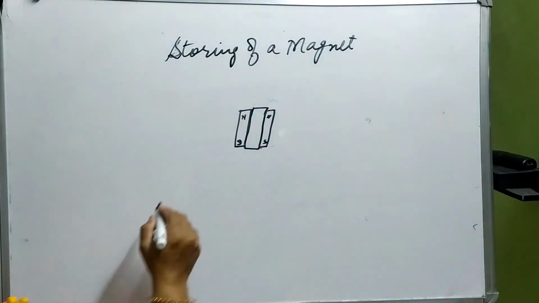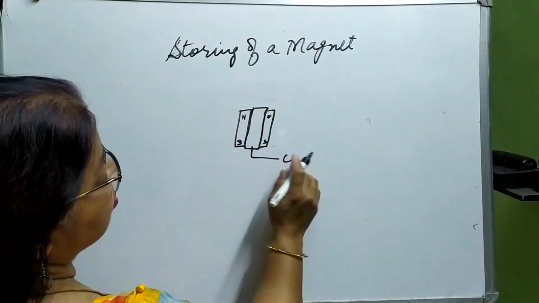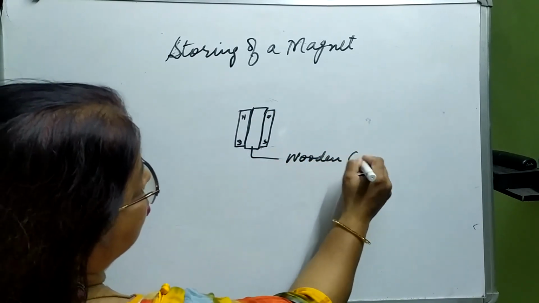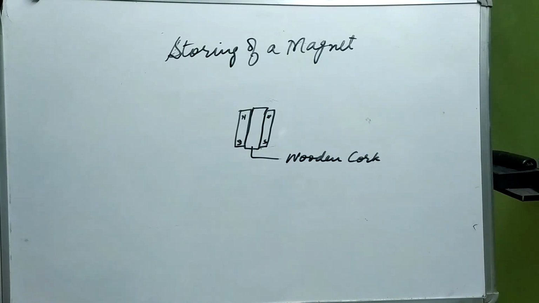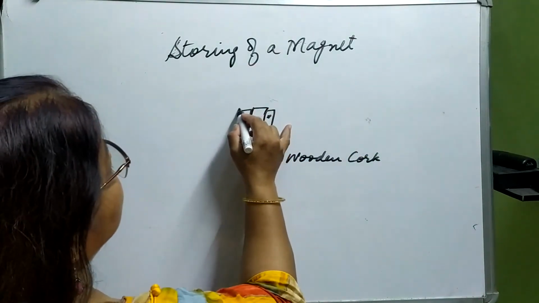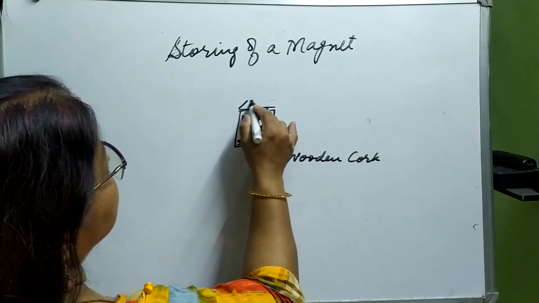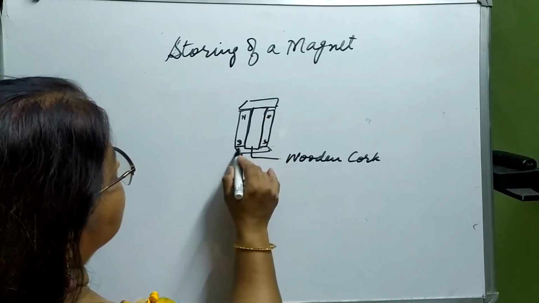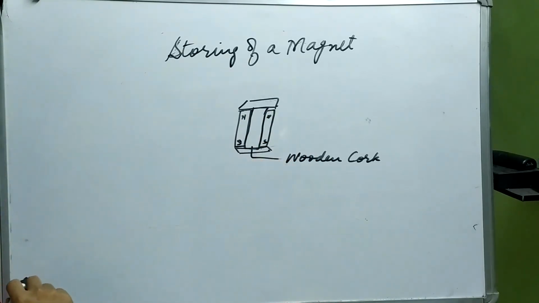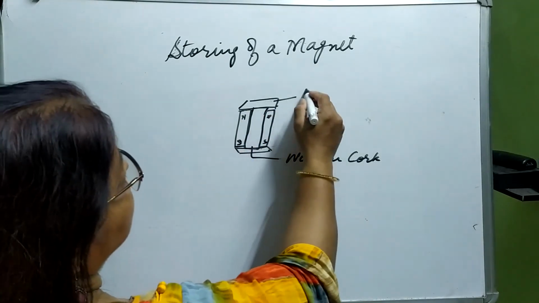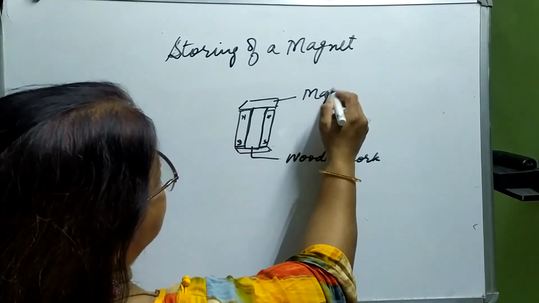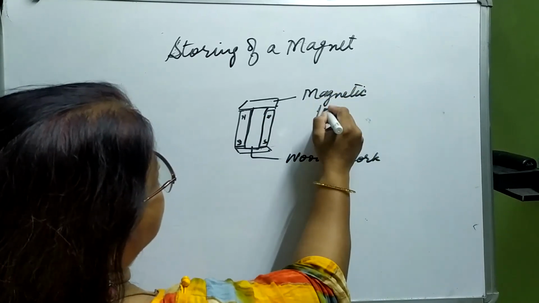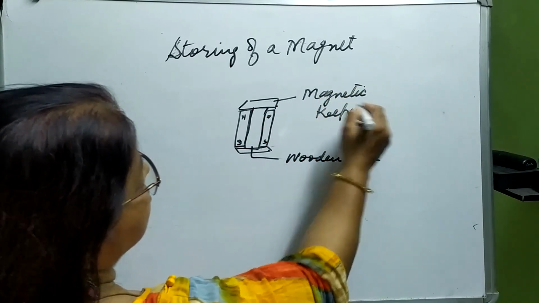Okay, we also call it a wooden cork. Okay, and there are two keepers, we call them magnetic keepers.